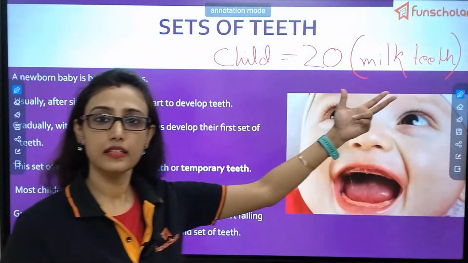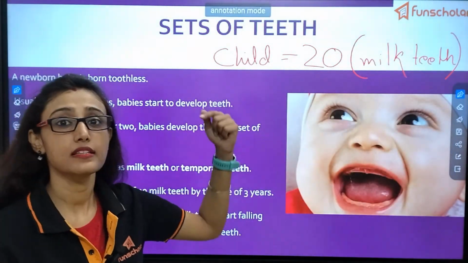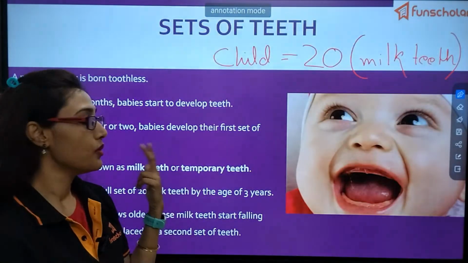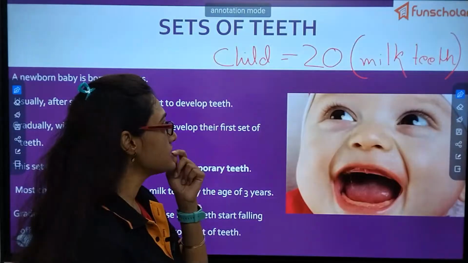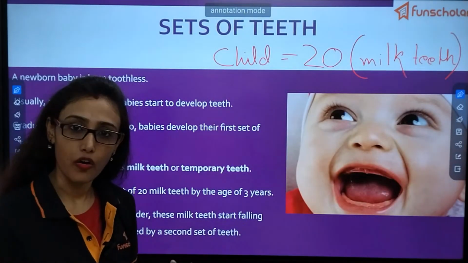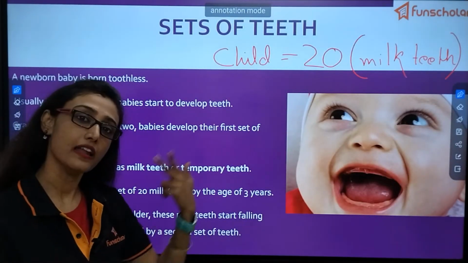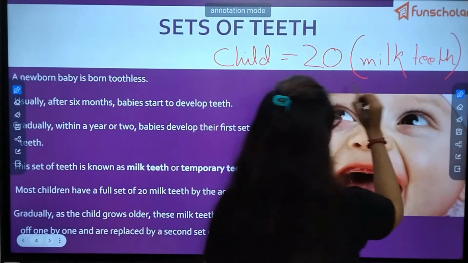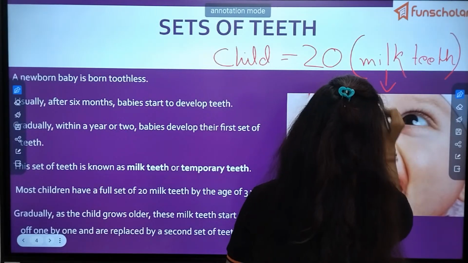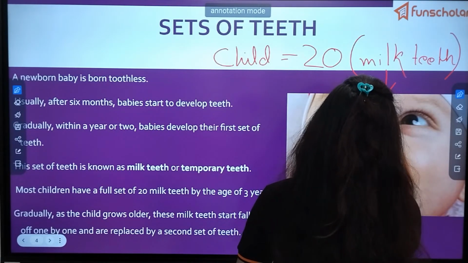Now, are these teeth permanent? No, ma'am, these teeth are not permanent. When you are 8 to 9 or 10 years old, these teeth start falling off and are replaced by another same type of teeth. Okay, so these teeth are not permanent.